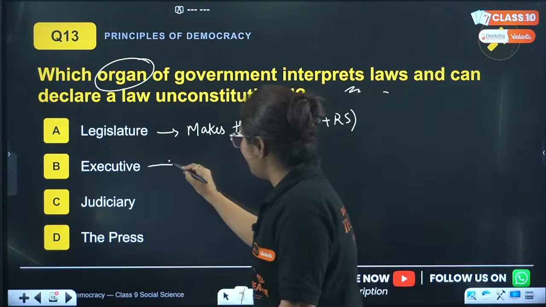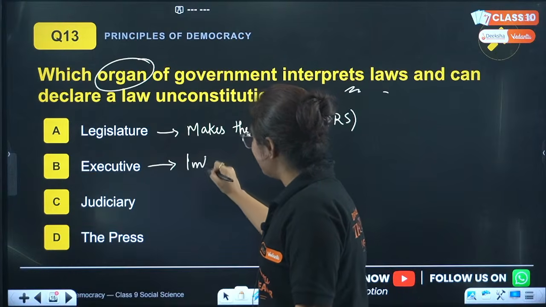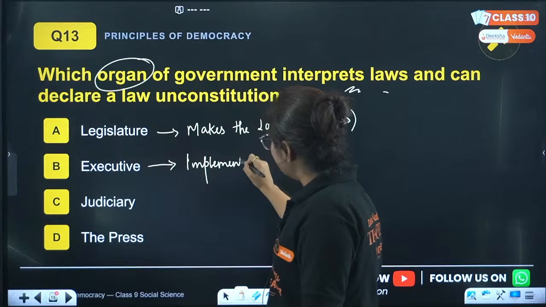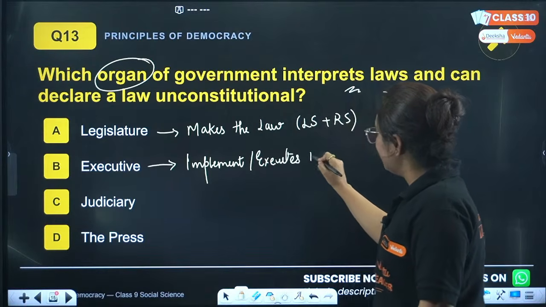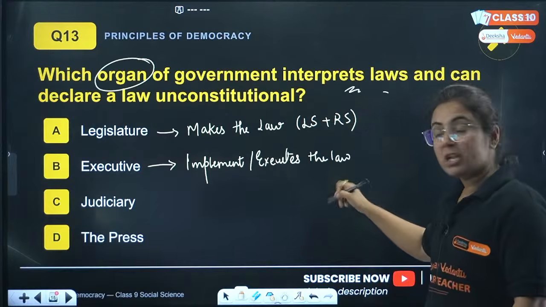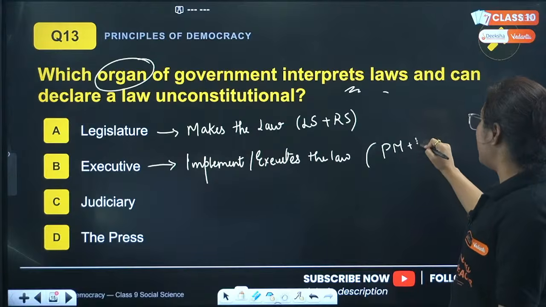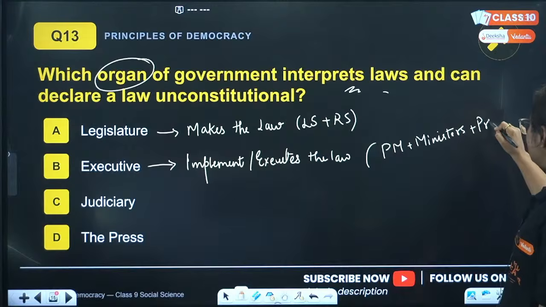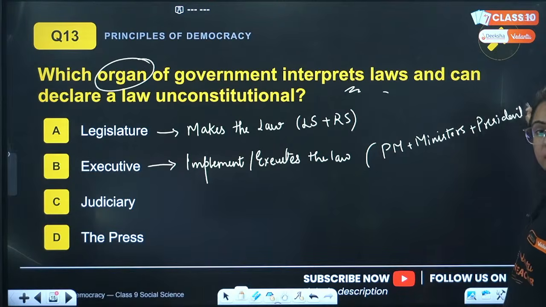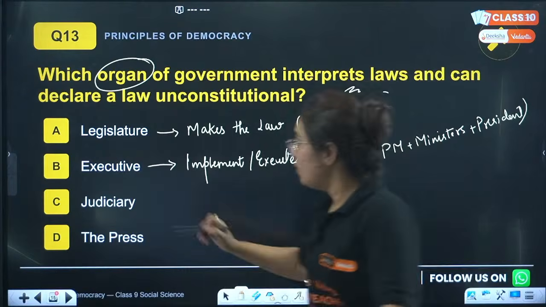The second body is to implement the law. Basically, the body that executes the law. Now, who is that? Here, the executive power lies with Prime Minister along with the ministers. The executive power also lies in the hand of President. Now, getting the point? Now, what is actually judiciary doing? Yes, C is the correct answer. What is the correct answer?